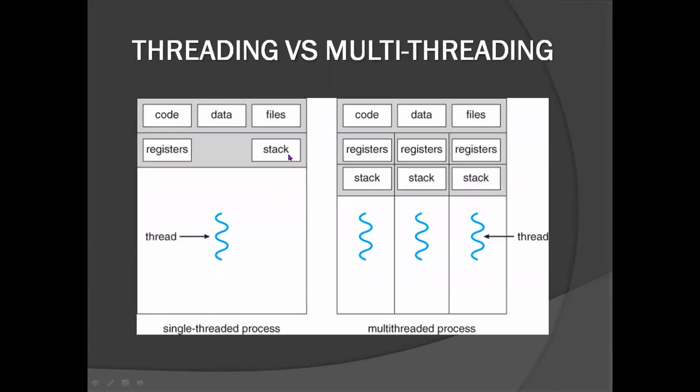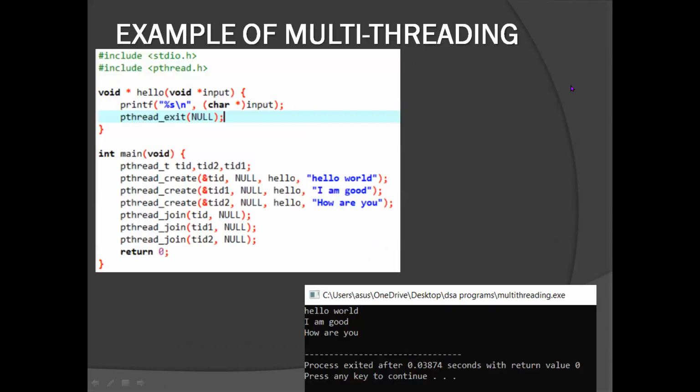Now, I'll be explaining what threading is and what multi-threading is, and their difference. So a single thread has a register, a stack, its code, data, and files that it shares from the main process. But what about multiple threads? Multiple threads do not get their individual code, data, and files. Multiple threads have their own registers and stacks, but they too share their code, data, and files from the main process. Now, let me tell you about multi-threading through an example.